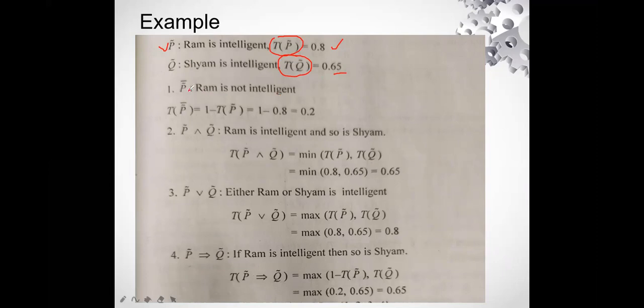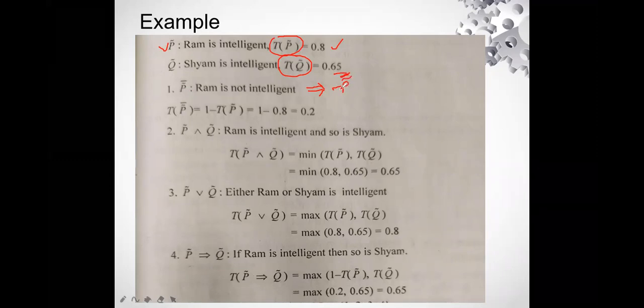Now you have to take care how this is defined. You have to show it in symbolic form. P is the fuzzy proposition Ram is intelligent, which is already given. Now it is saying Ram is not intelligent, so it should be negation P. I can write the negation P this way, or I can put a line above it as we did in crisp sets.